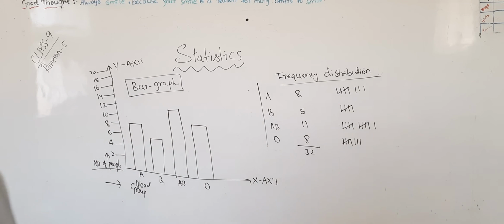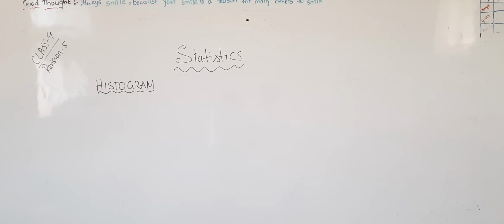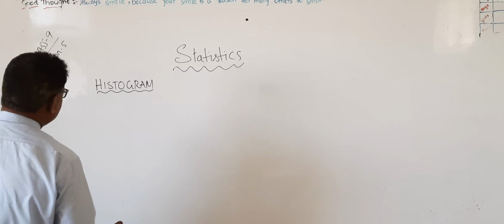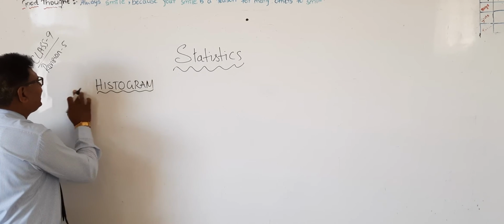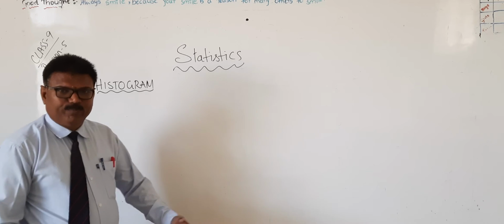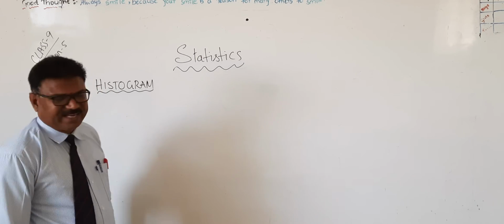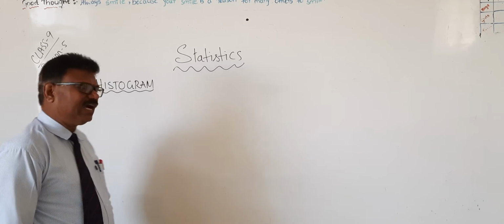Please take down. Yes, one more is histogram. In this histogram, if the data is grouped, then only this histogram can be represented. Okay? How will it be?